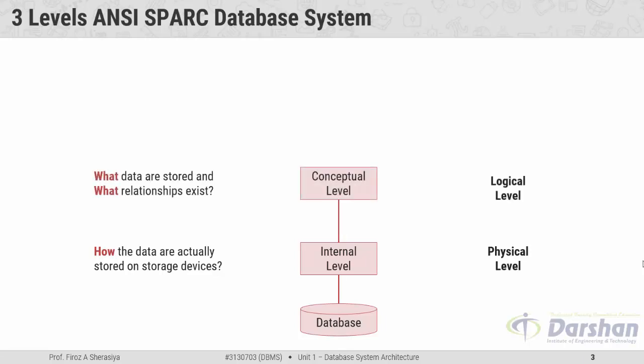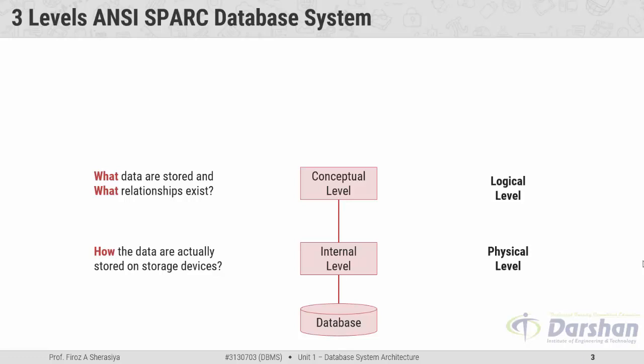It is also known as the logical level. Now what does the conceptual level actually describe? It simply describes what data is stored and what relationships exist. We can say that the conceptual level describes how the database appears to the user conceptually and the relationships between various data tables.